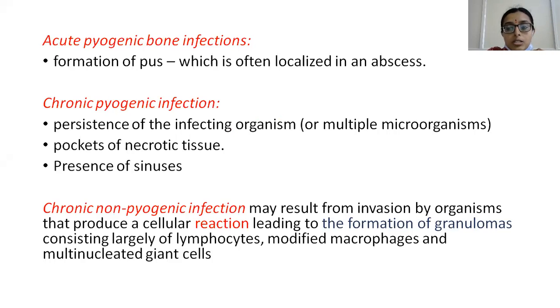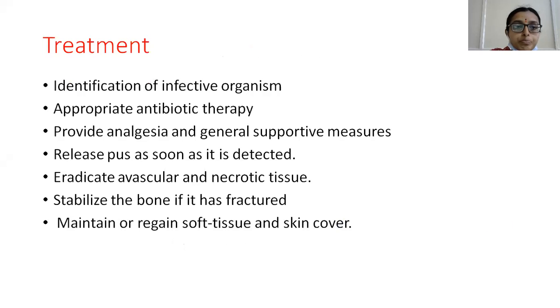I am just giving an outline, and we will see everything in detail in subsequent slides. And the other part is chronic non-pyogenic infection, where there will be formation of granulomas, like in tuberculosis. These will be dealt with in the next class by my colleague.